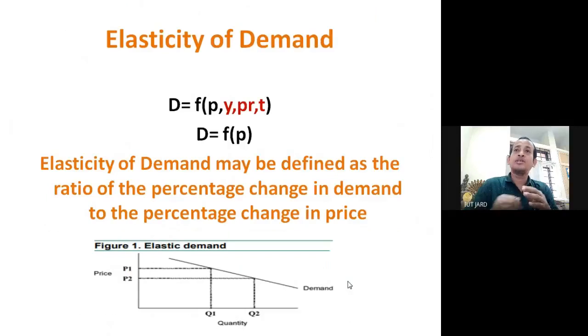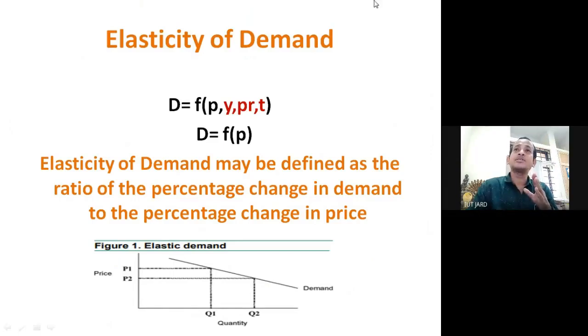Now we'll focus on the third part of the elasticity of demand. Actually, I said that we'll discuss it in three parts. So the third part, basically, we'll focus on the demand function. Demand function is basically related to the price, income, price of the related goods, and taste of the consumer.